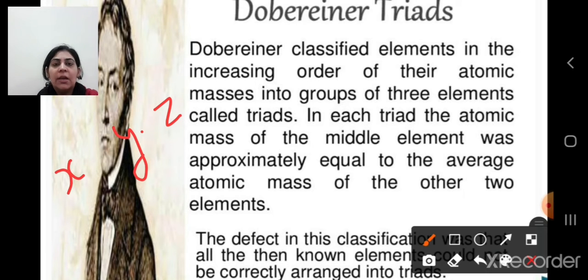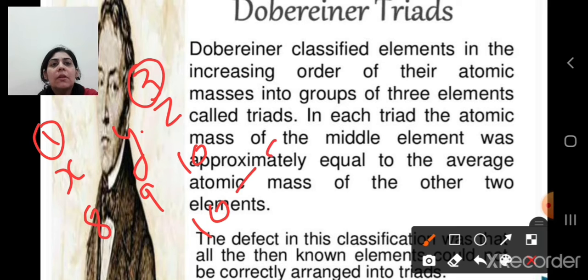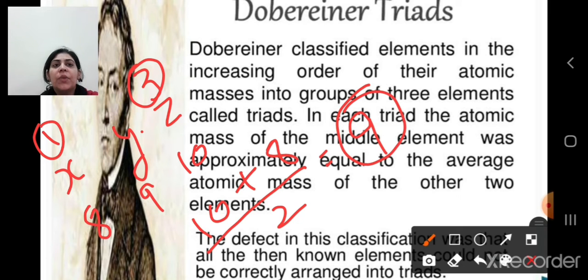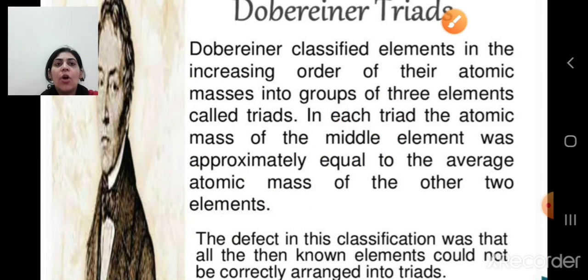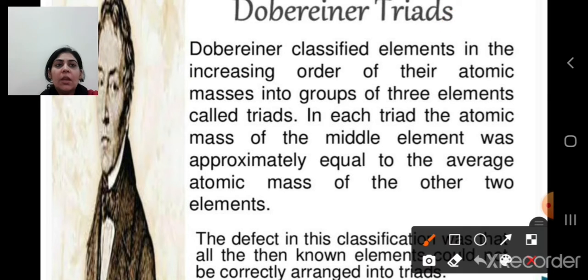These are the three elements having atomic masses 8, 9 and 10. He found that the average of the first and the third element will be equal to the middle one. Means 10 plus 8 divided by 2, the value will come out to be 9. If we take the mean value of the first and third element, the value will come out to be equal to the middle one, that is 9. So the atomic mass of the middle element will be equal to the average of the first and third element.